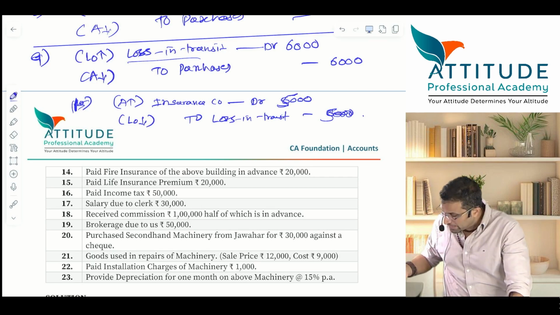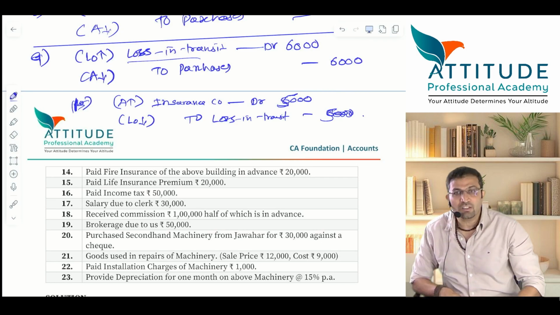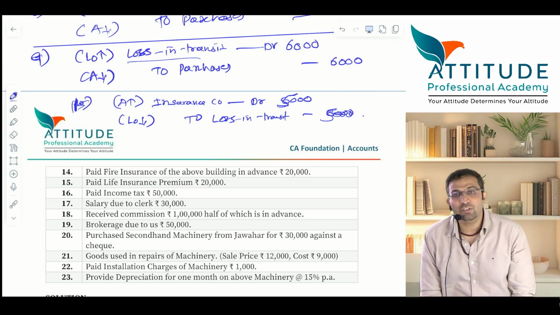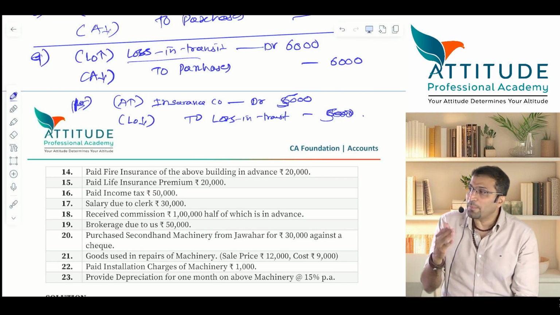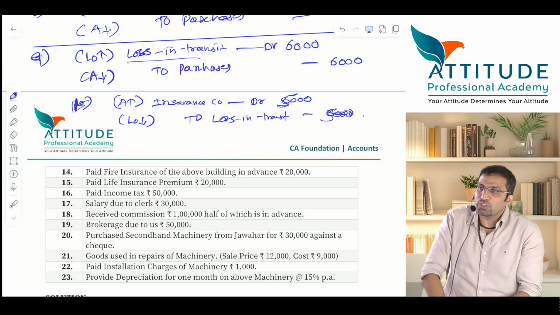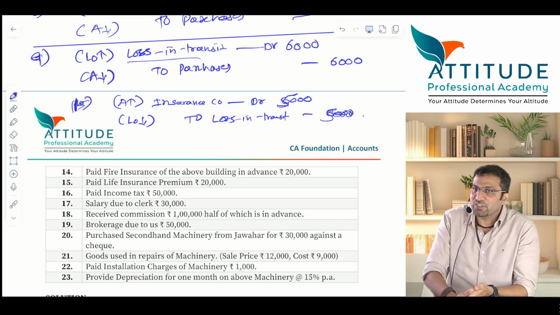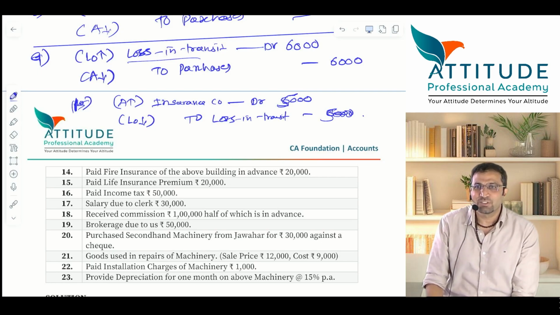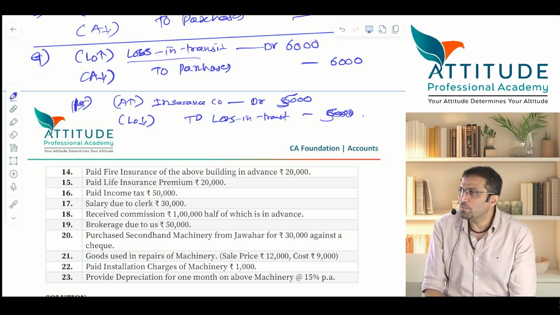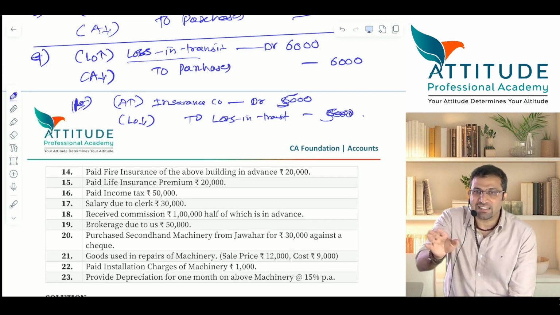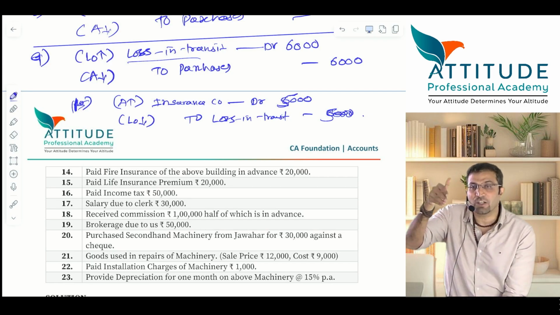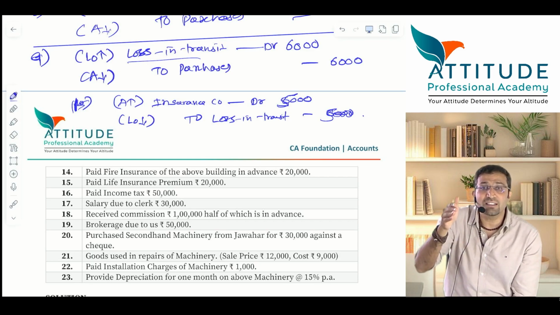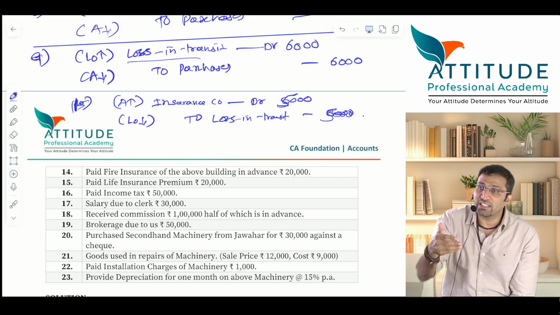Then you have to pass this entry on 31st March: insurance company account debit to loss. Suppose the insurance company says there is some problem, I think this is not accidental fire, this is intentional fire, so we'll have to do some extra survey. It means they have not accepted the claim. So on 31st March, you cannot say insurance company account debit to loss. Might be they will clear it in the next year.